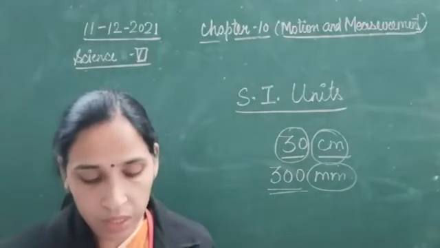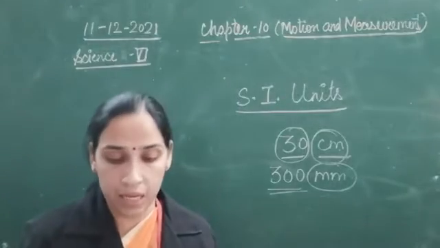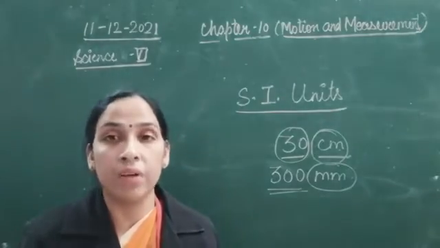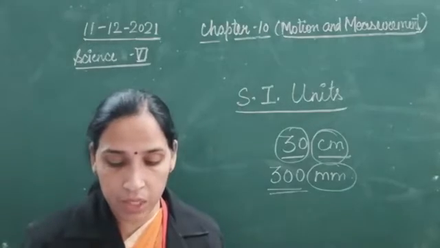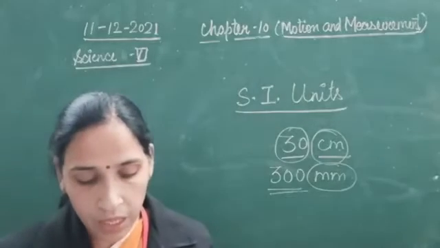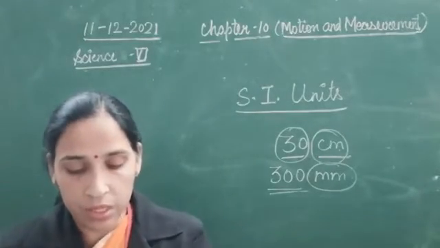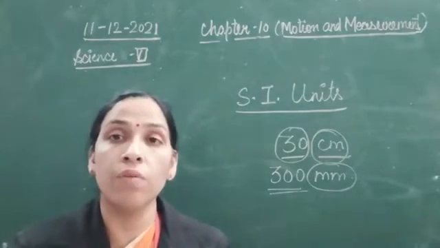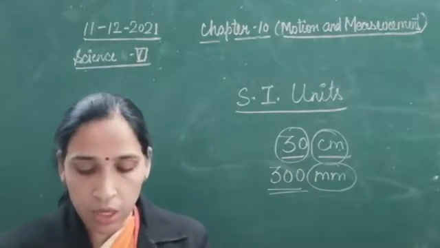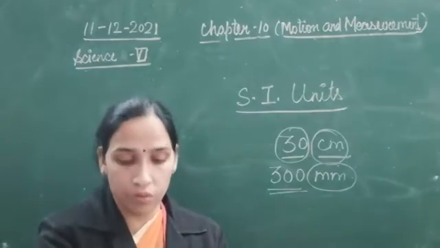The units of this system are called SI units. SI is the French name of System International. So we can say that SI units are the standard units of measurement which are used in all the countries of the world.